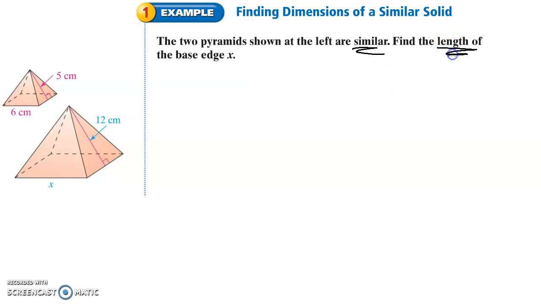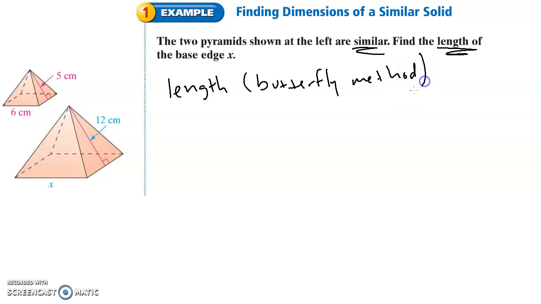Because they're finding length, whenever you guys are trying to find length, you will just use a normal butterfly method. Butterfly method. Nothing fancy about this, nothing scary unless you're afraid of butterflies, which I would understand. Butterflies are unpredictable. You have no idea where they're going, where they're coming from. You know, I understand that. But this one, not so scary.